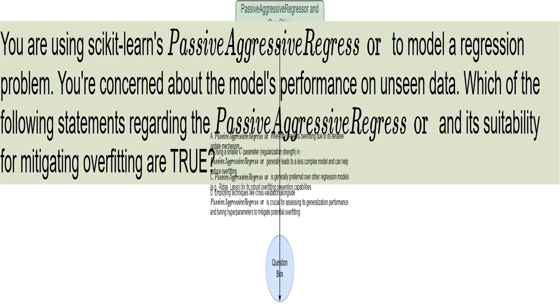This sets the scene. We're using a specific tool, PassiveAggressiveRegressor from the sklearn library, a popular Python machine learning library for regression, predicting continuous values. I'm worried about how well it works on new data because of potential overfitting. The question will assess my understanding of overfitting mitigation within this context.